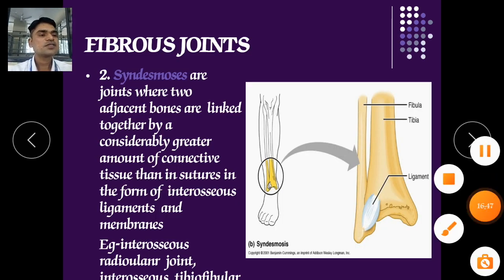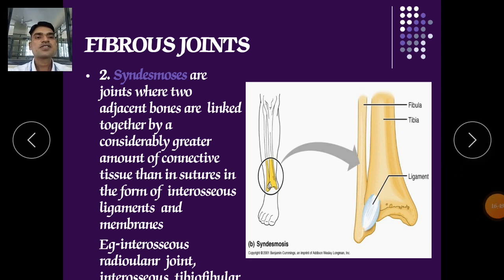Fibrous joints. The second type is called syndesmosis, a joint where two adjacent bones are linked together by a considerably greater amount of connective tissue than in sutures, in the form of interosseous ligaments and membranes. For example, the interosseous radioulnar joints or interosseous tibiofibular joints.